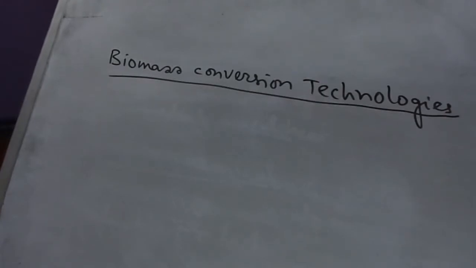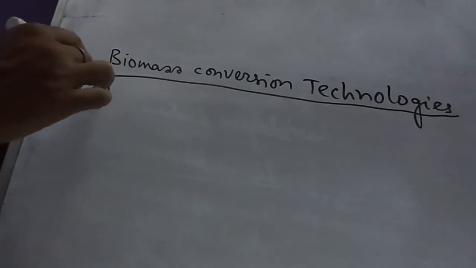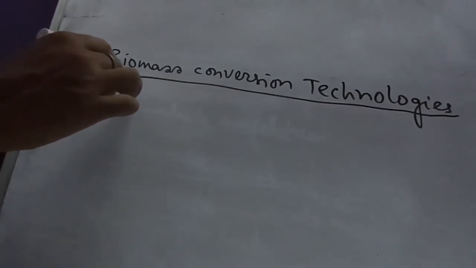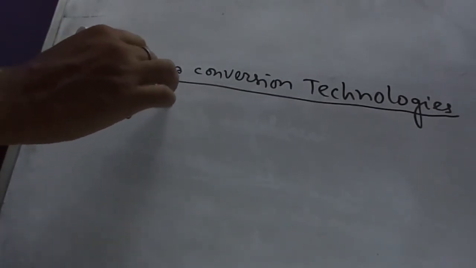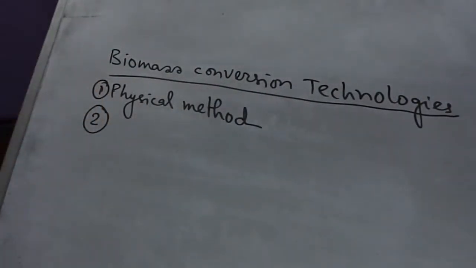These energy conversion technologies may be grouped into four basic types. First one is the physical method. Second one is the thermochemical method.